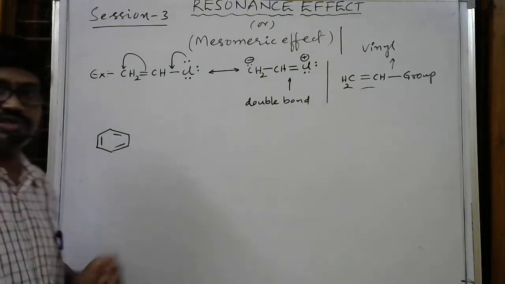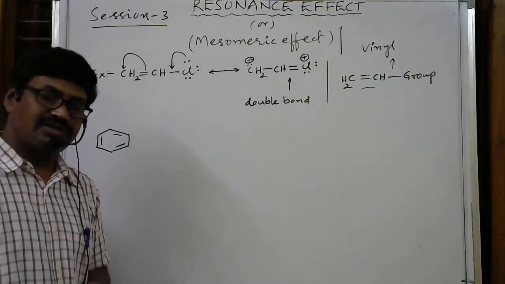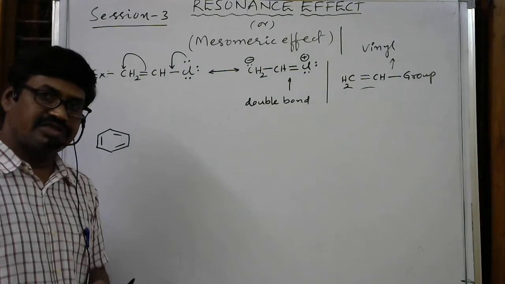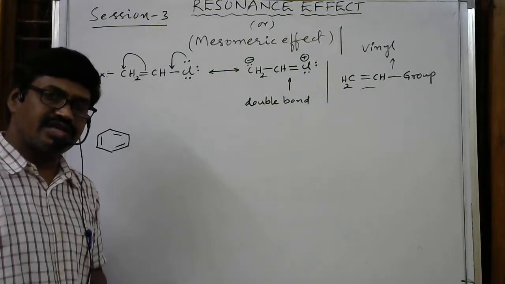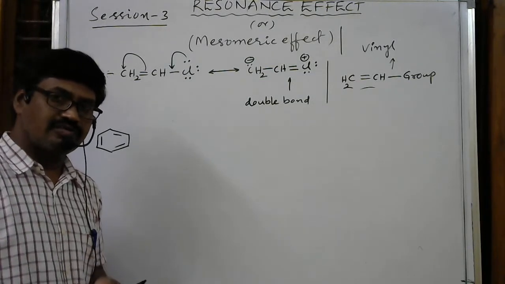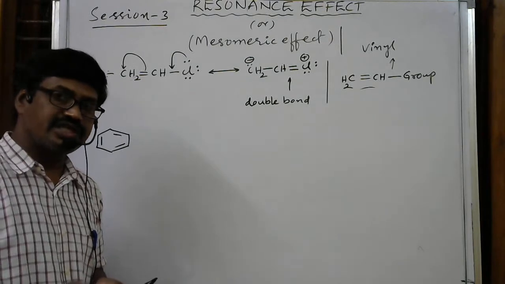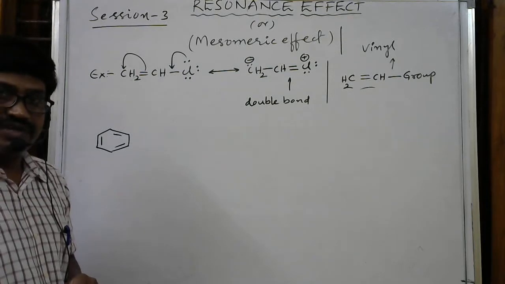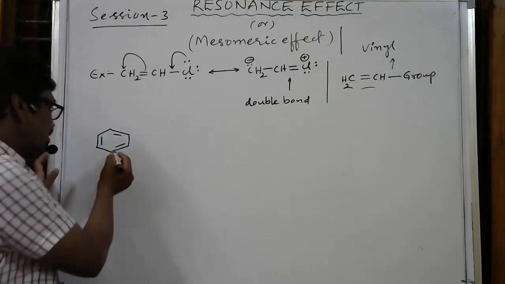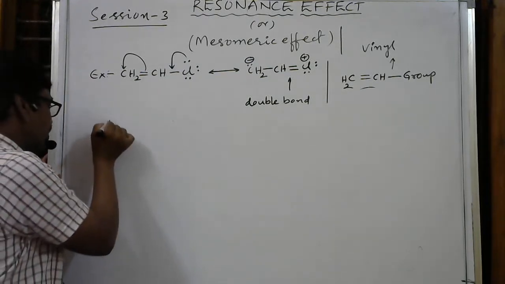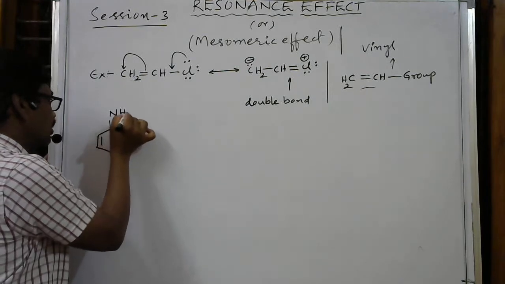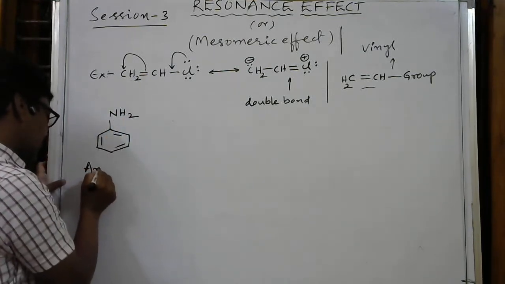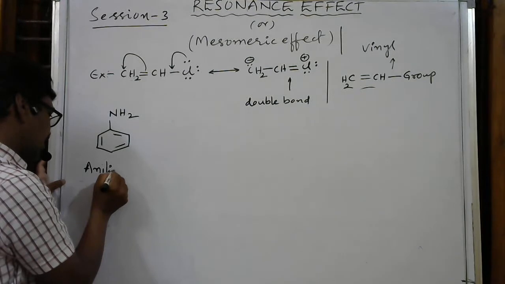We are discussing the plus R effect. Plus R effect means the groups which can donate an electron pair, otherwise electron density, towards the conjugate system, also called plus R effect or plus M effect. Here this is the conjugated system. So here I am writing NH2. NH2 means it is called aniline.